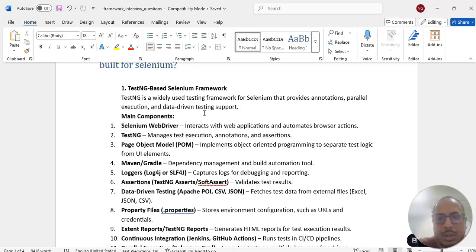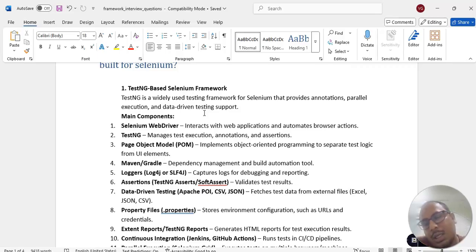TestNG, if we want to execute our test cases, we require TestNG. Page object model for the page repository. Maven or Gradle for dependency management and build management. Log4j and SLF4J to capture the logs for debugging and reporting. For assertions, we will use TestNG Assert or SoftAssert.